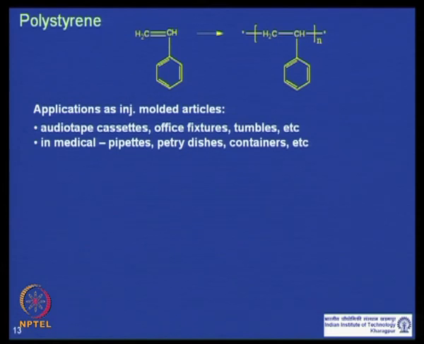Very common applications of polystyrene are audio tape cassettes, office fixtures, and tumblers, and in medical applications, because styrene has an aromatic backbone, it is stable on irradiation. So, these medical equipments are typically sterilized by high energy radiations like gamma rays. So, polystyrene is used for medical applications like pipettes, petri dishes and medical containers and so on.